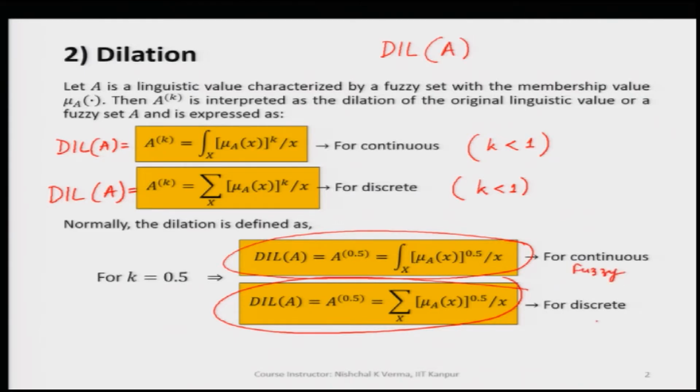The first one is for the continuous fuzzy set, and the second one is for the discrete fuzzy set. So, we have understood that the formulations remain the same for dilation as for concentration, except the value of k. In concentration the value of k is always more than 1, whereas for dilation the value of k is always less than 1.